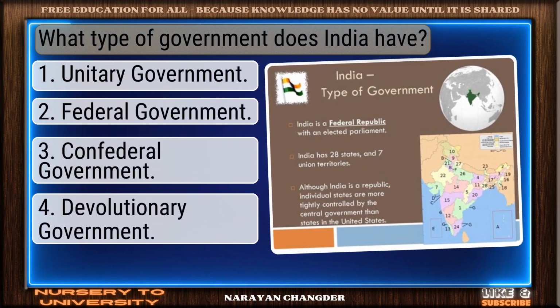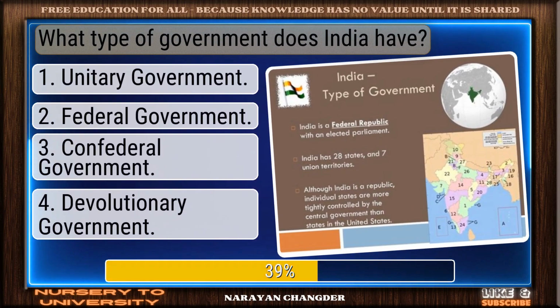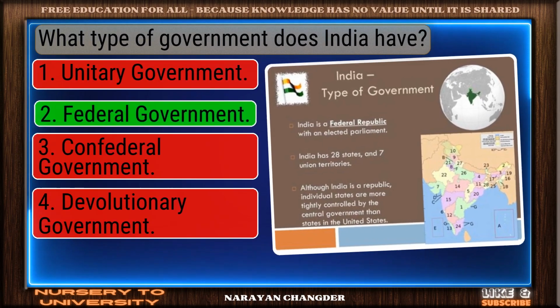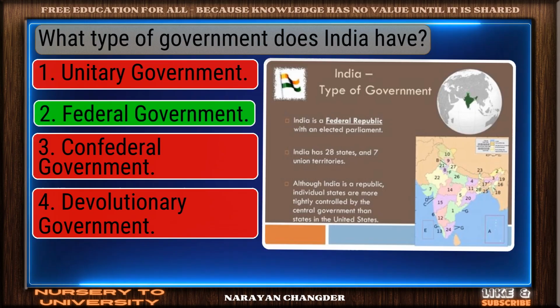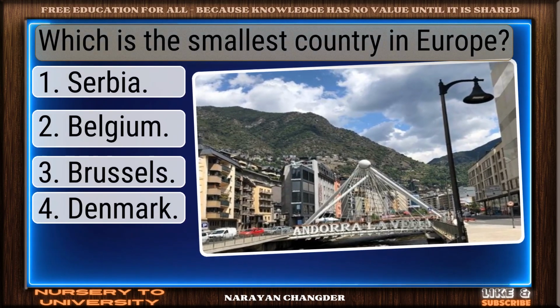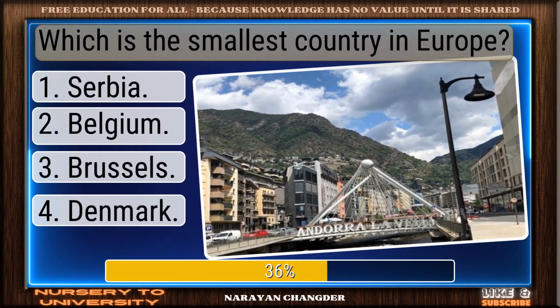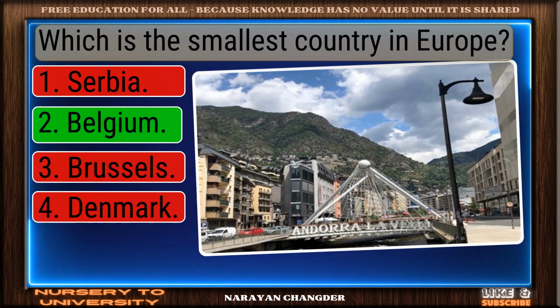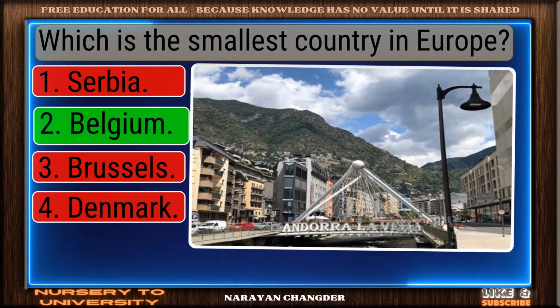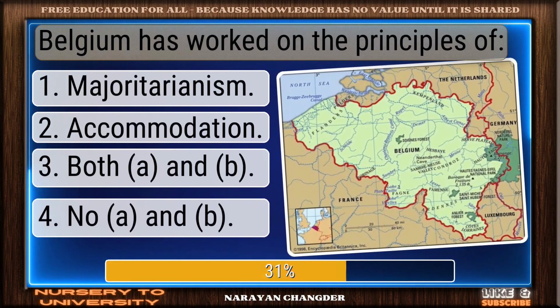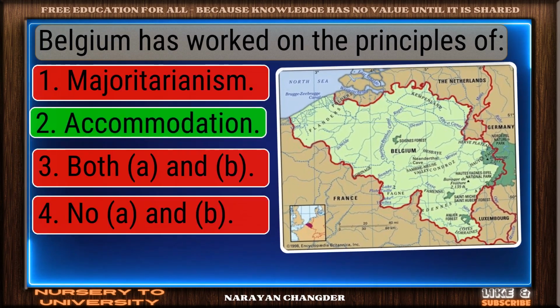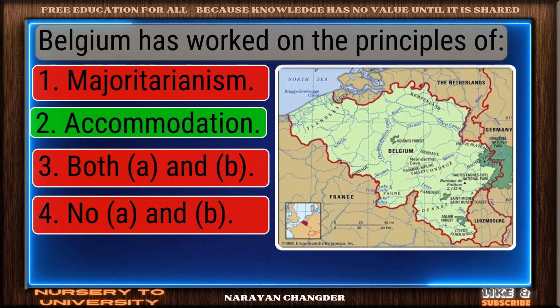What type of government does India have? Valid point. Federal government is true. Which is the smallest country in Europe? Perfect. Belgium is the one. Belgium has worked on the principles of? Right choice. Accommodation is best.